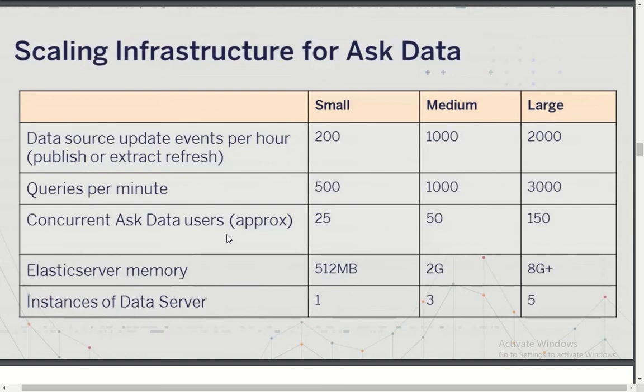So now, in case you want to enable Ask Data from a small organization to a large organization with a heavy number of users, on average, the suggestion by Tableau is to have a minimum of 8 gigs of extra RAM or memory for Ask Data, so that, as you see here, it has the eligibility of querying at least 3000 queries per minute. So if you have more users, you can extend your server configuration to have at least 8 gigs of RAM specifically for Ask Data, and you can configure that for faster results.